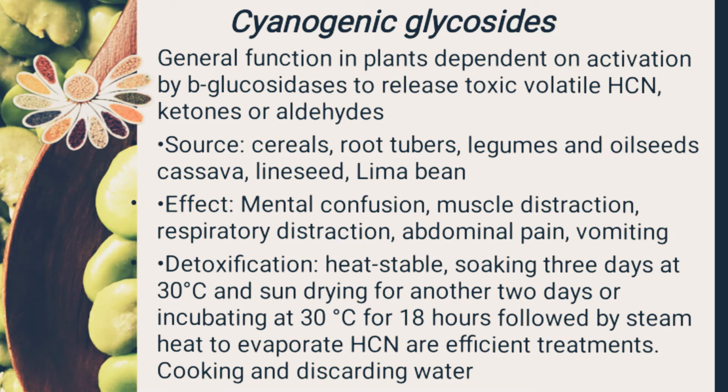Next is how to remove anti-nutritional factors from seeds. First, remove them by cooking the legume in water. After cooking, discard the cooking water. It is the most important and easy step to remove anti-nutritional factors from seeds. Next is heat-stable treatment: soaking for 3 days at 30 degrees Celsius and sun drying for another 2 days, or incubation at 30 degrees Celsius for 80 hours, followed by steam heating to evaporate the HCN, are efficient treatments.